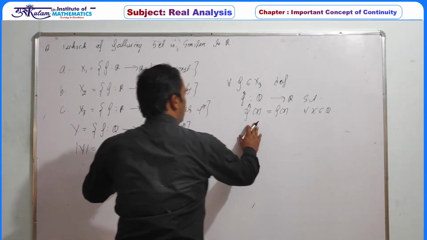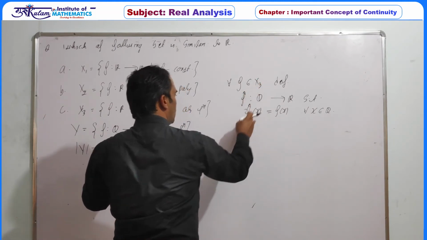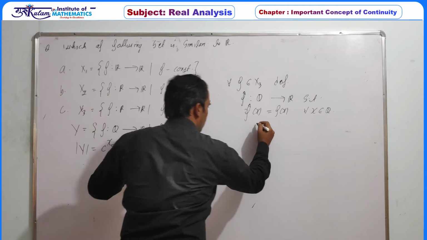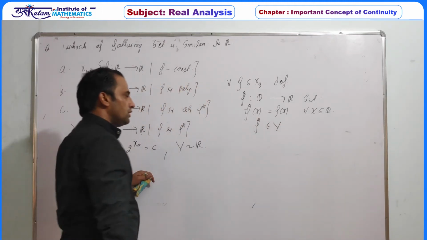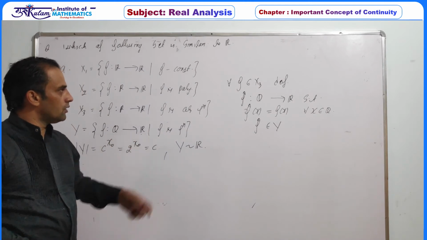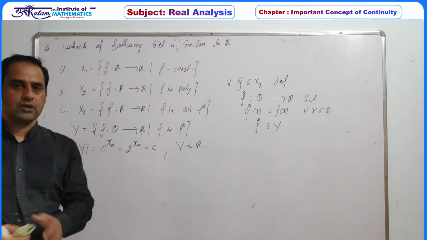So corresponding to every f belonging to x3, there always exists f cap, which belongs to y, because it is a function from Q to R.